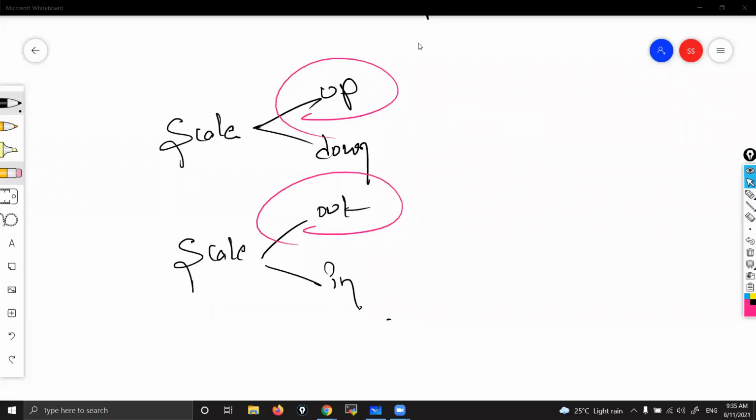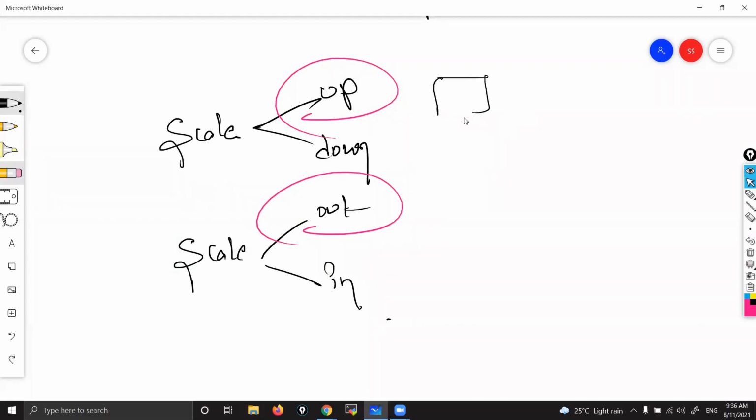Let me explain. Let me put it in a simple way. See here. Suppose I have one instance of 2 GB RAM. Now I want to increase this one to 4 GB, so I'll add 2 more GB. That will become 4 GB. Now I want to make it 8 GB, so I'll add some more configuration. So here, what is this? Only one instance. But I'm increasing the configuration of that instance.